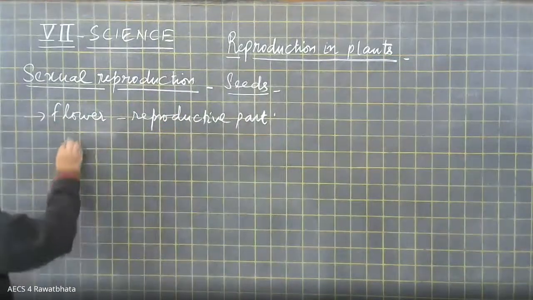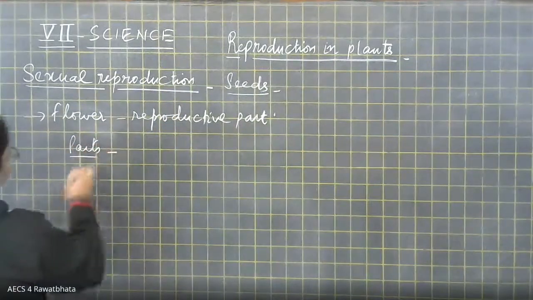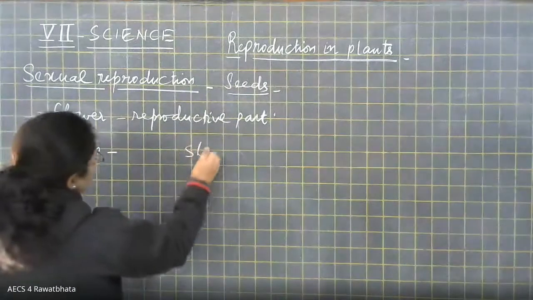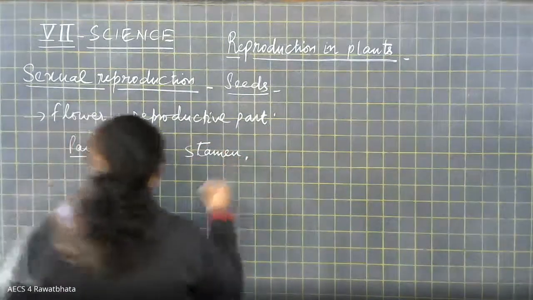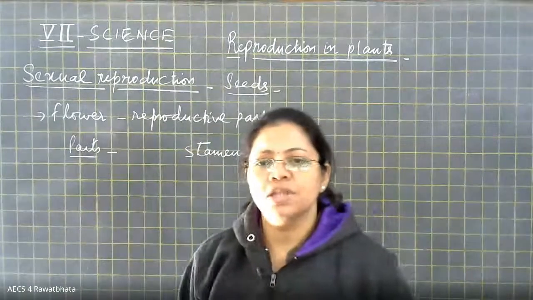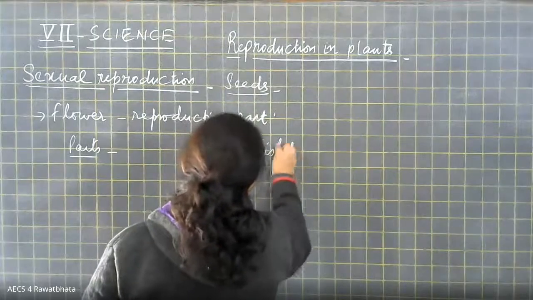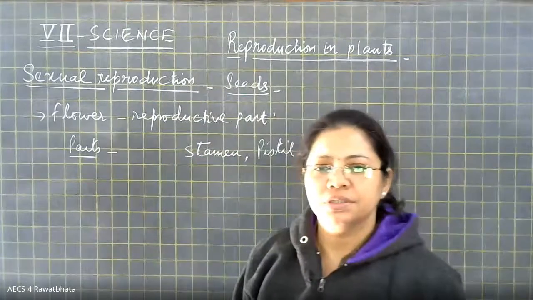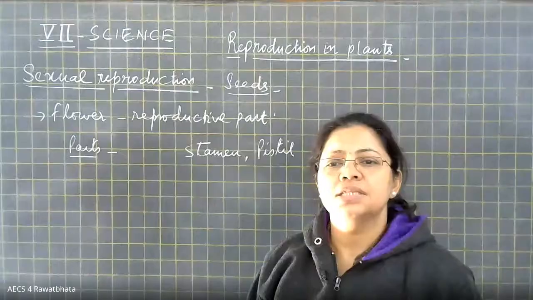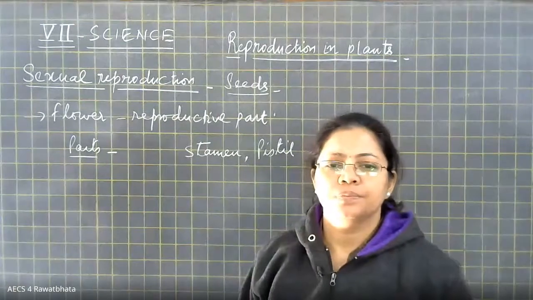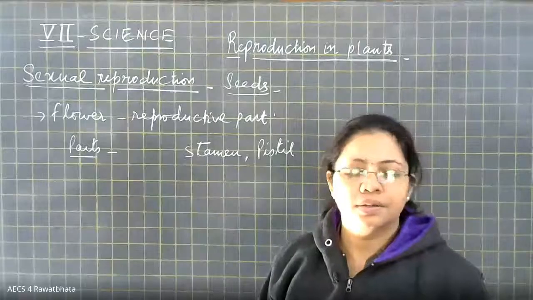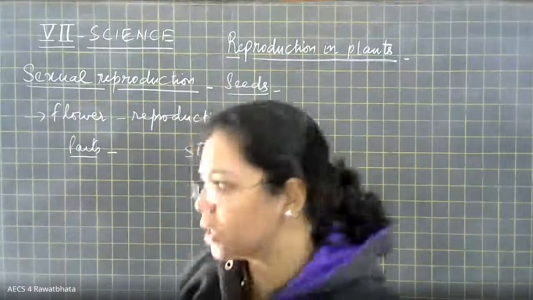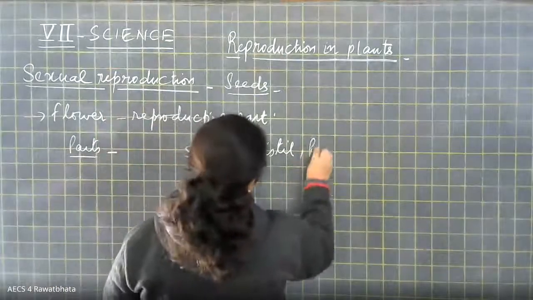Okay, so in parts you told me stamen. Then what about Vidhan? Tell. What next? Pistil. Okay, pistil. Any other part left? Yes, Taslima, tell. Petals. Okay, petals. Anything else? Ovules left?